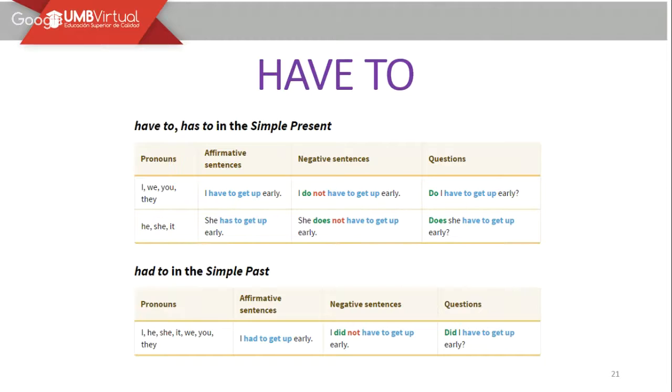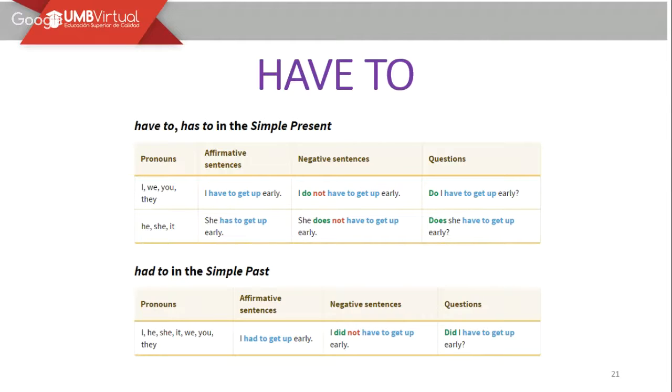Had to in the simple past. If we really want to emphasize that some action was obligatory for us in the past, we're going to use had to. I had to get up early, maybe in the past, right? Because you had to study a lot, so that's why.